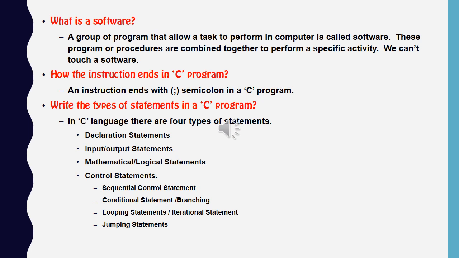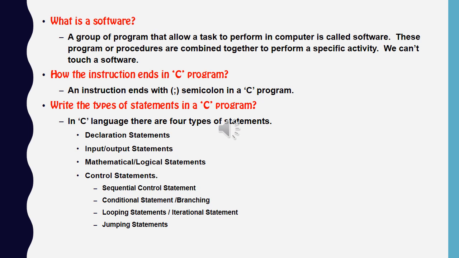Next question is, how does an instruction end in a C program? An instruction ends with a semicolon in a C program. Remember that whenever we write an instruction, it will end with a semicolon.